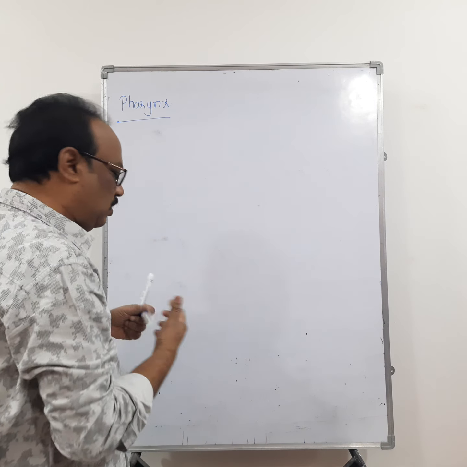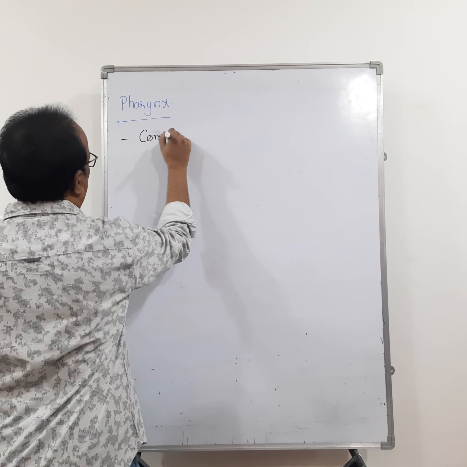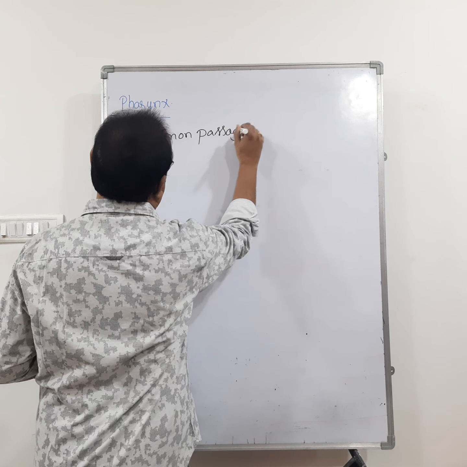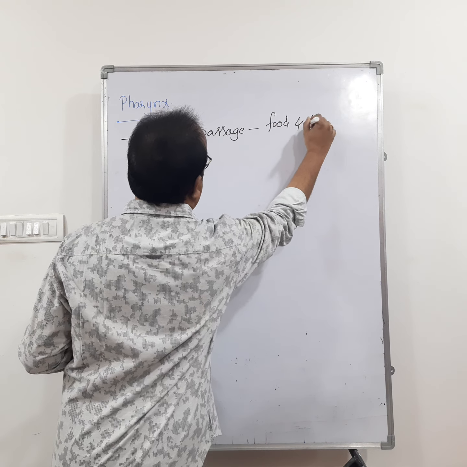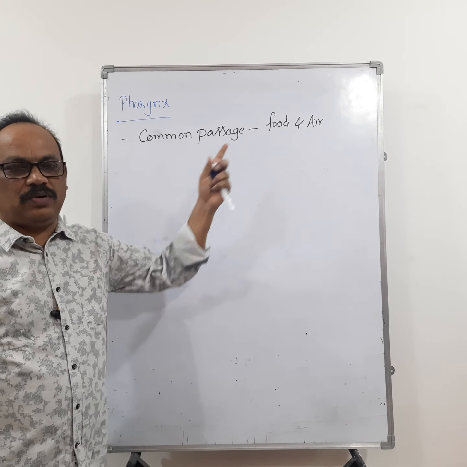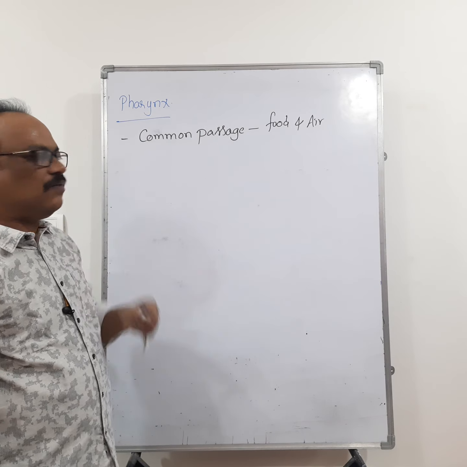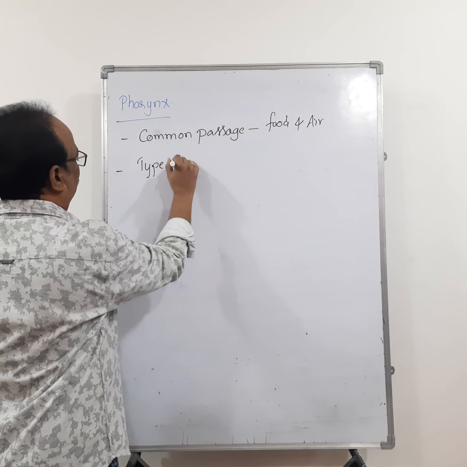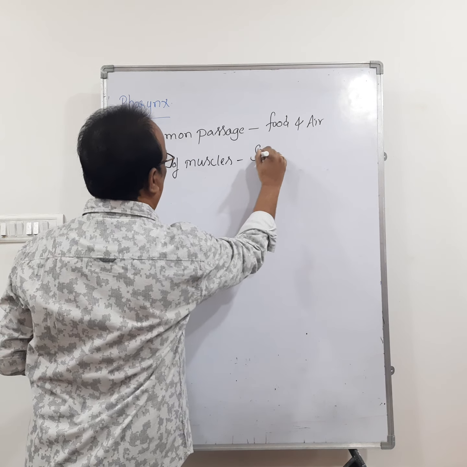So we see the pharynx. Pharynx is a common passage, right? Pharynx is a common passage for both food and air. Okay. Type of muscles present in the pharynx. So what type of muscles are present? The type of muscles are striated muscles.